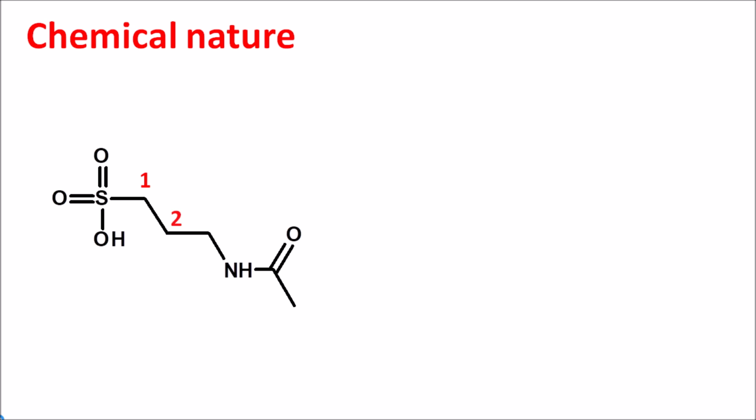So now let us see the chemical nature of this drug. This is the simple structure of Acamprosate as a monomer. Here we can observe the sulfonic acid. Let us give the numbering. This is 1, 2, 3. Now at the third position, an amine group is attached, which is acylated. Since 3 carbons are there, we can write the suffix as propane-1-sulfonic acid.